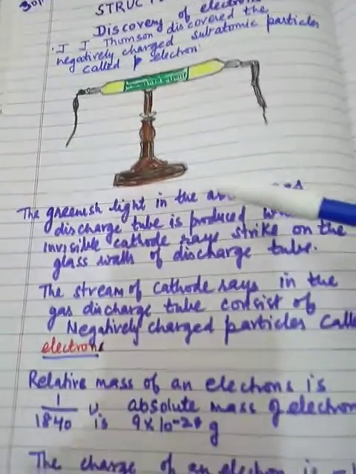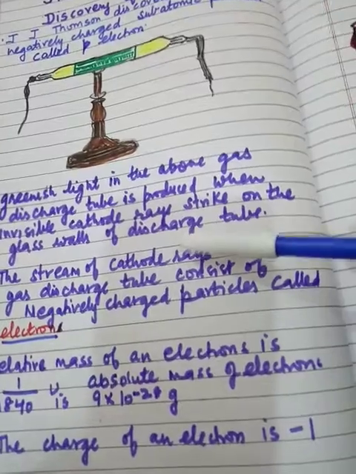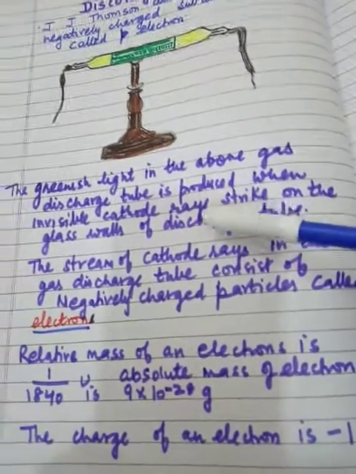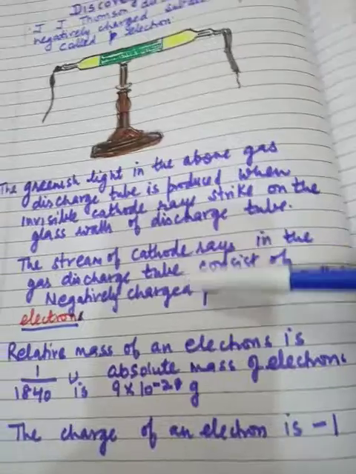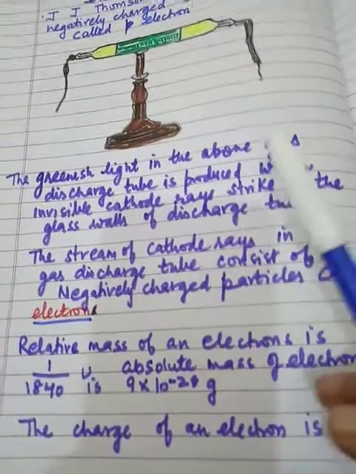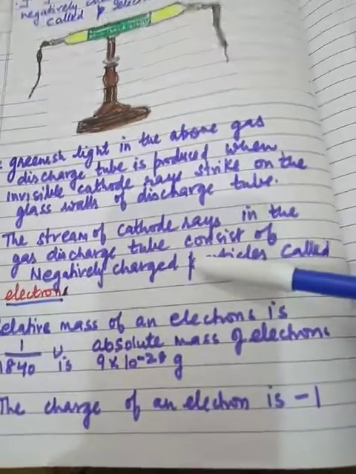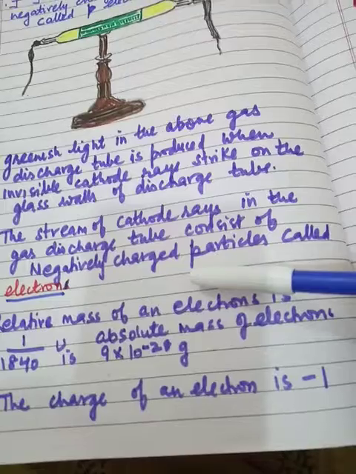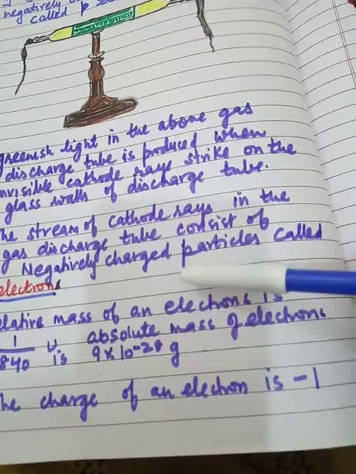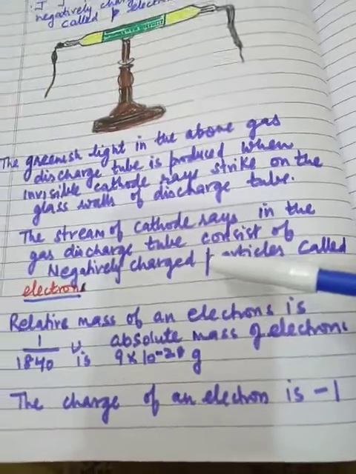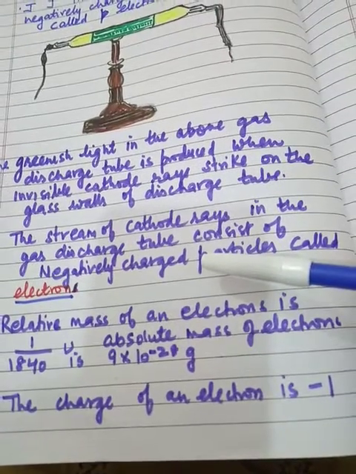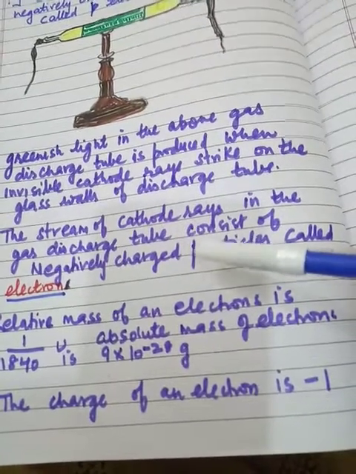Now, what are the characteristics of an electron? The two main characteristics of an electron are mass and charge. Mass of an electron: the mass of an electron is about 1 by 1840 of the mass of a hydrogen atom, which is the atom of lowest mass.